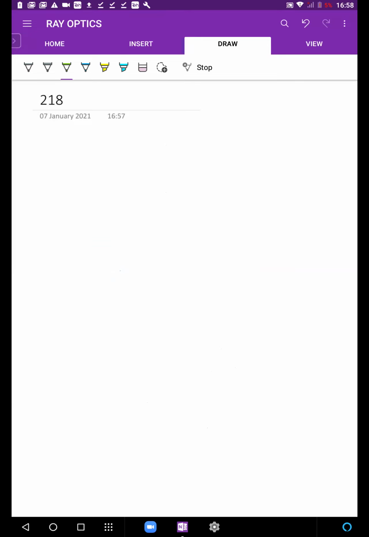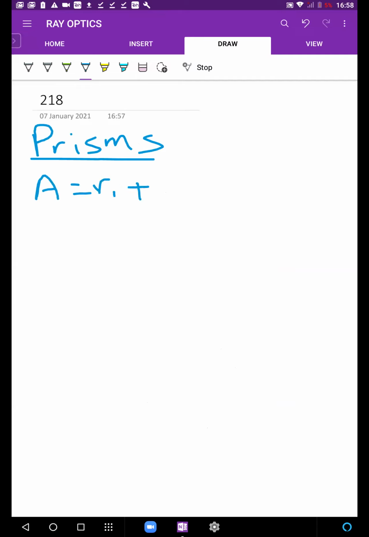Prisms एक बार होके आता है. Prisms का क्या याद है? Remember, A is R1 plus R2. Angle of the prism is sum of those two internal angles. फिर एक ये भी था कुछ तो A plus delta, very nice. This is an important one. A plus delta is I plus E.